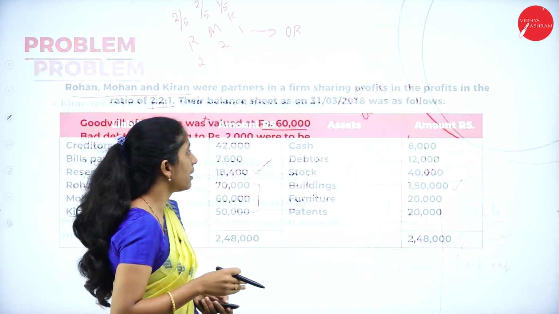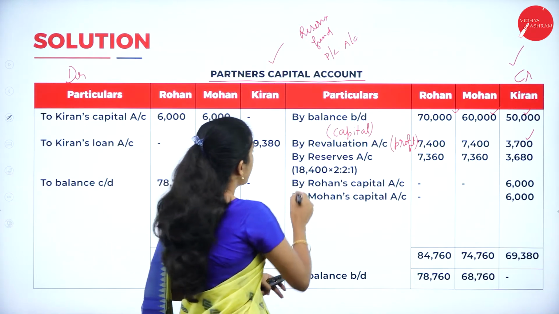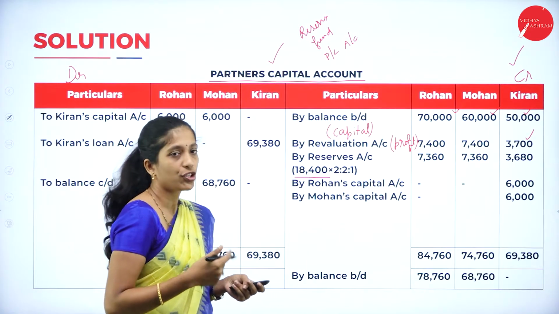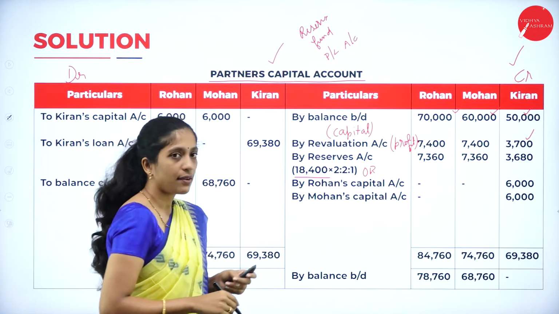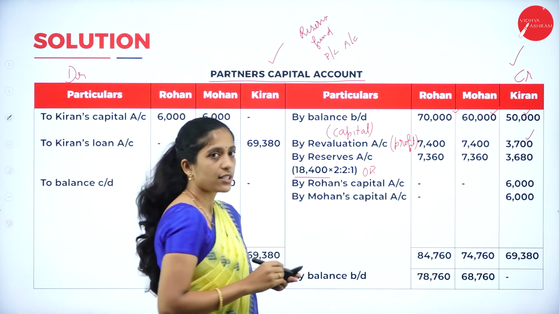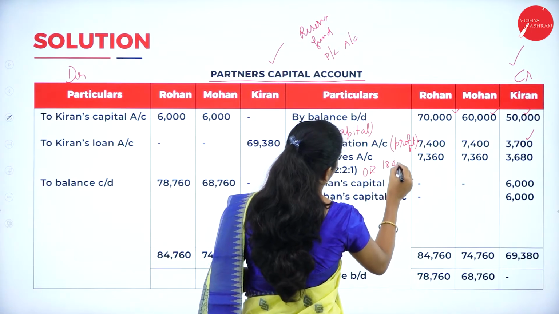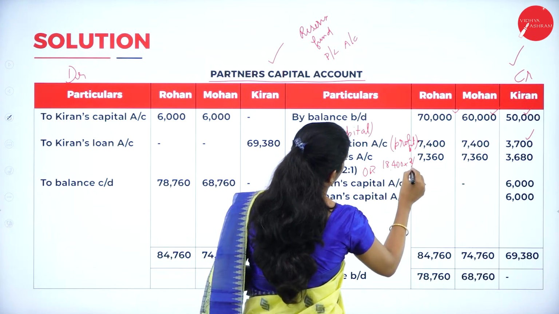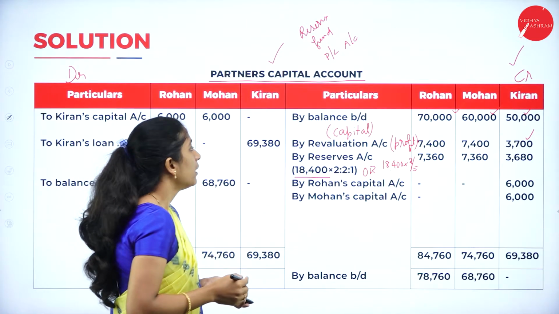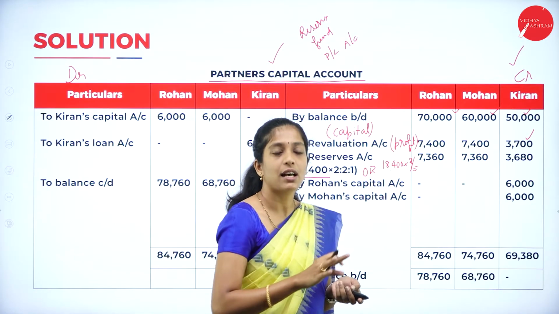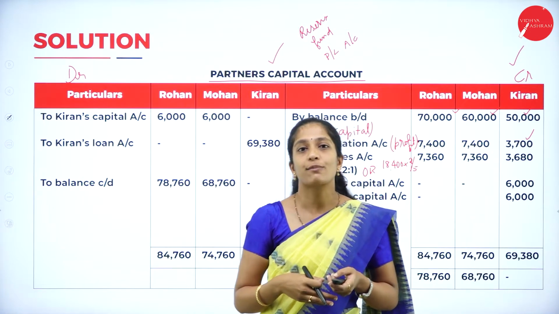So transfer that reserve by reserve account. So what is the reserve? 18,400 into their profit sharing ratio, that is old ratio 2:2:1. So I'll get 7,360, 7,360 and 3,680. Now how to calculate? We calculate 18,400 into their profit sharing ratio, that is 2/5, 2/5 and 1/5. Next, we are done with reserves, funds as well as profit and loss account. Now we shall directly go through the adjustment of goodwill.